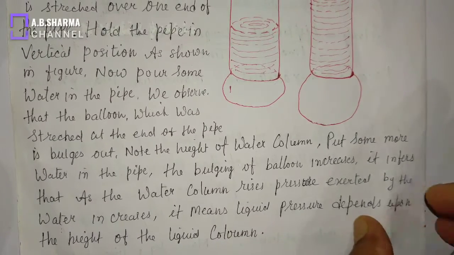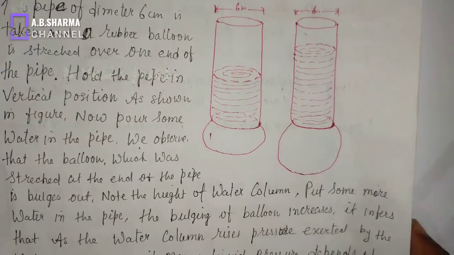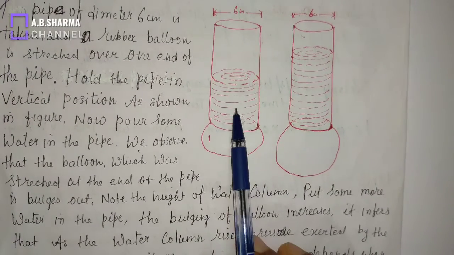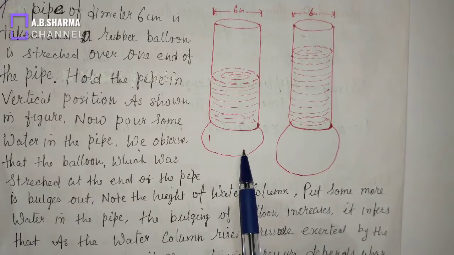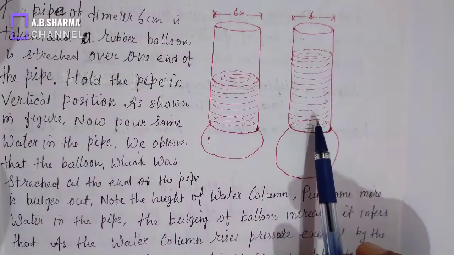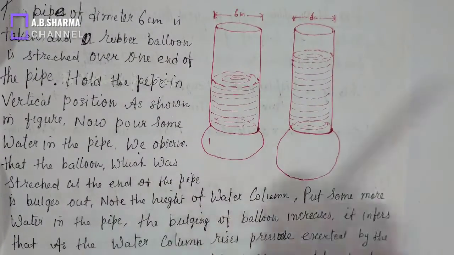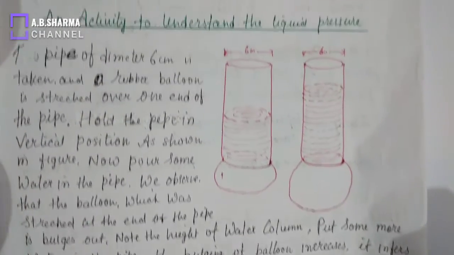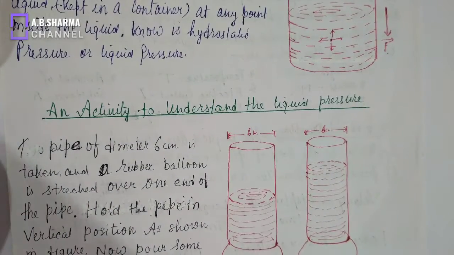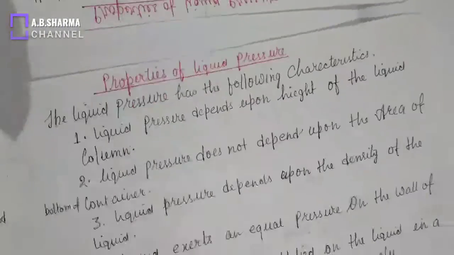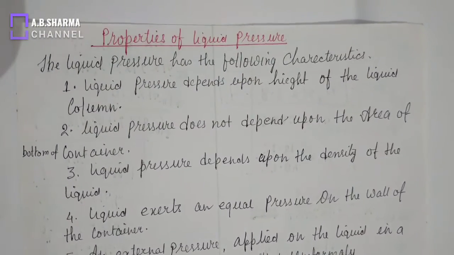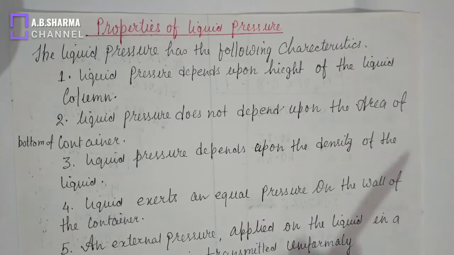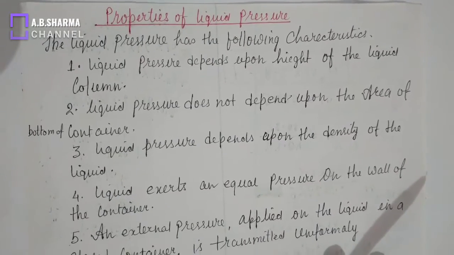This is an activity to show how liquid pressure depends on the height. At first, height is low, that is, less water is there, so bulging of the balloon is less. When water is increased, bulging will be more increased. Now, see some properties of liquid pressure. There are certain properties of liquid pressure which I have noted down. I will explain one by one.